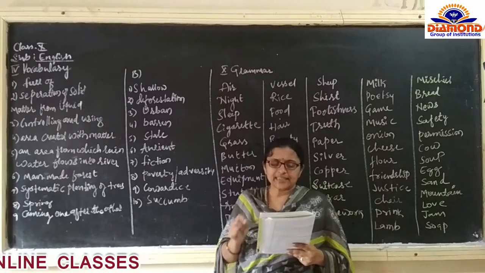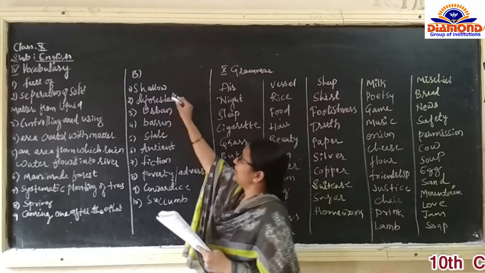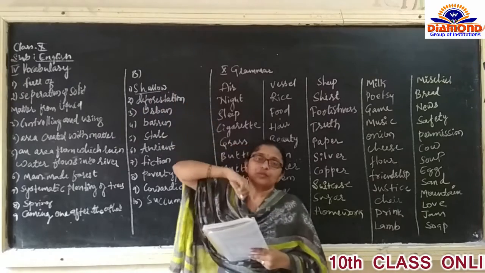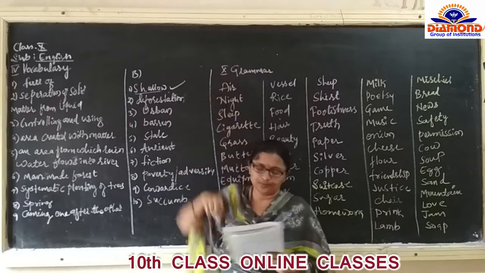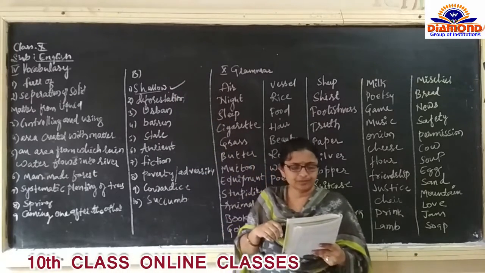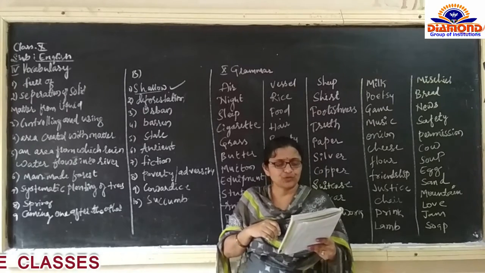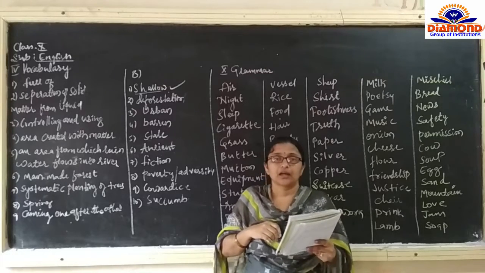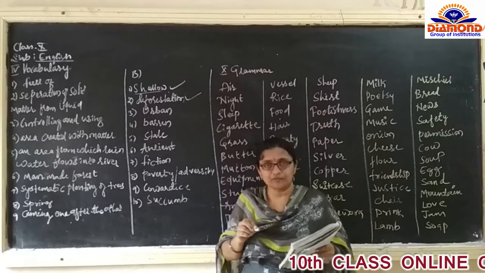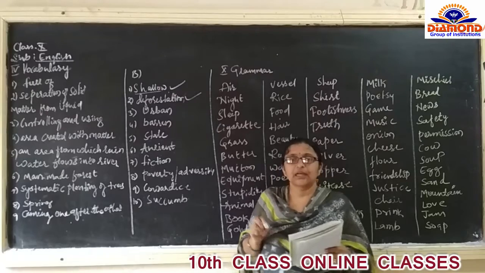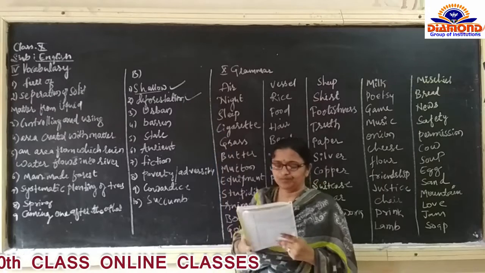First one, the rainfed tanks are dash, not deep. The underlined word is deep. The opposite of deep is shallow. Second one, the authorities who talk about afforestation are actively engaged in dash. The underlined word is afforestation. So we have to write the opposite of afforestation. Opposite of afforestation is deforestation.